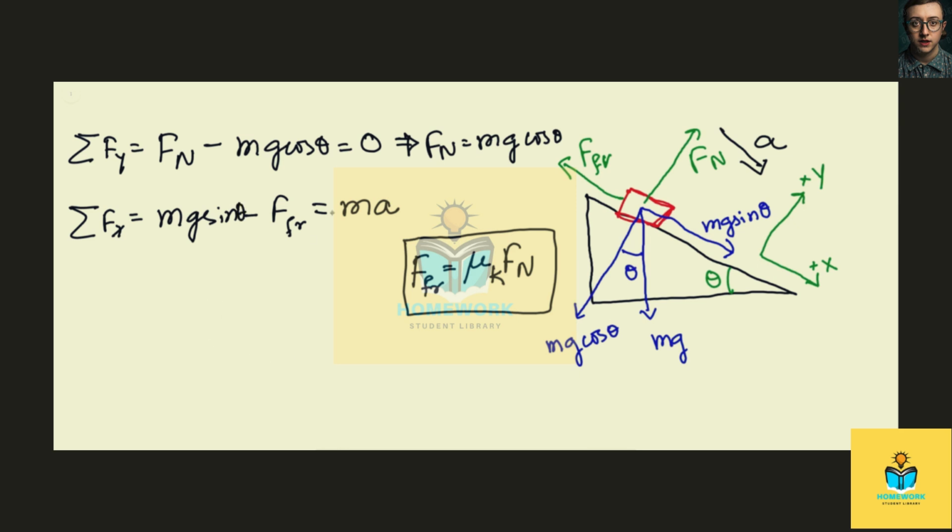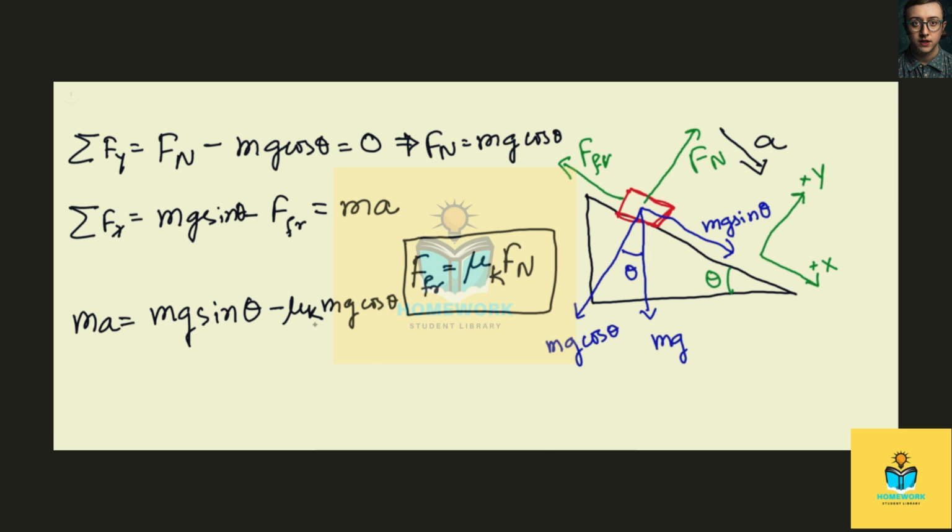Now, let's actually combine all this together and see what we get for Fx. So here we'll get ma, which is equal to mg sine theta minus mu times Fn, where Fn is mg cosine theta. So we'll have mu k mg cosine theta.